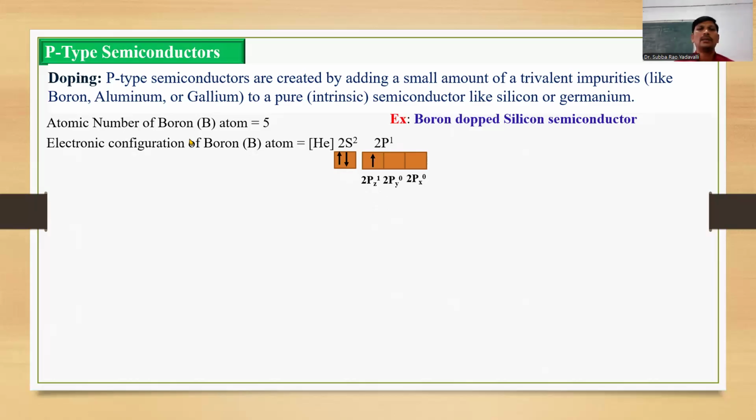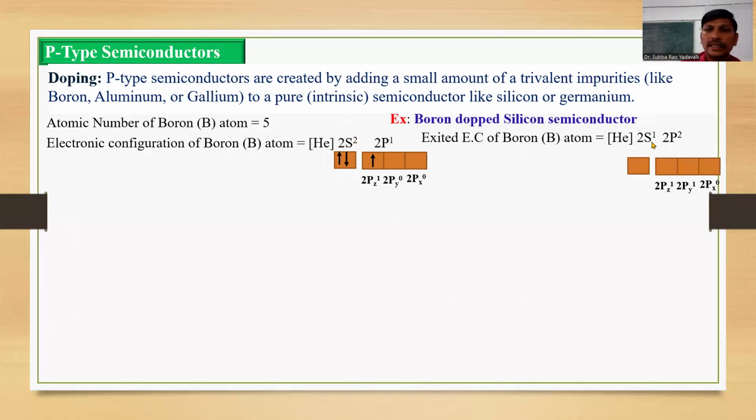Now this boron atom absorbs some energy, then the electron is excited. Hence, an electron present in the 2s orbital comes out and enters into the 2py orbital. So this is the excited electronic configuration of boron, helium 2s1 2p2.